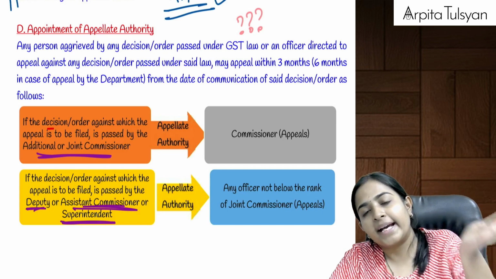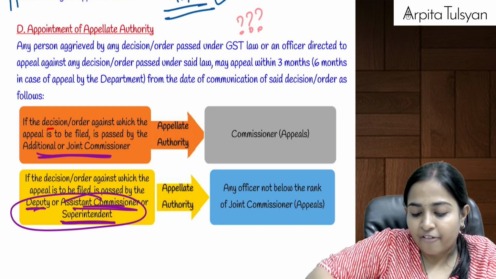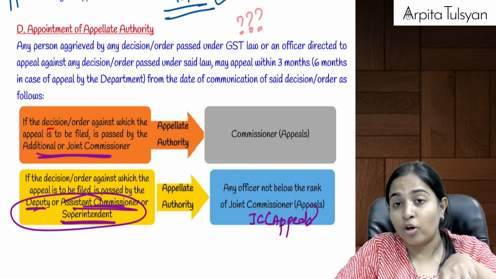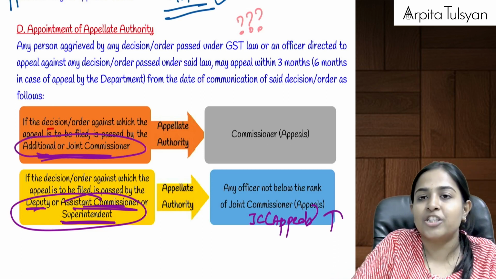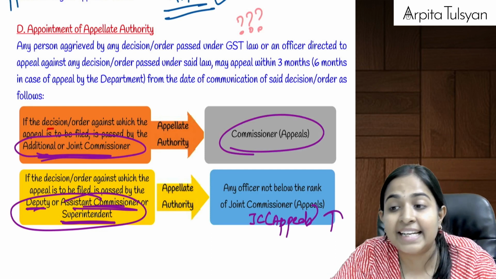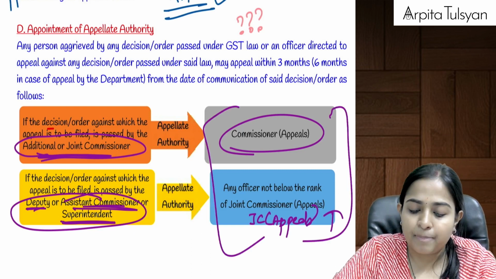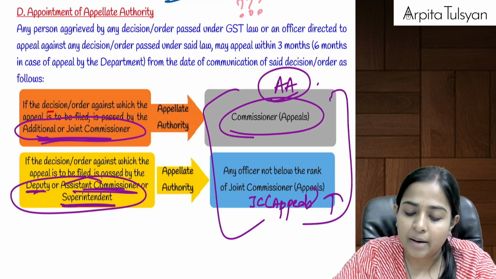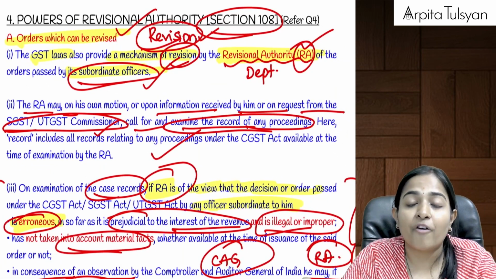If we want to go against the order of the superintendent and deputy or assistant commissioner, we have to go before the JC appeals or above. Joint commissioner, not a normal joint commissioner, but joint commissioner of appeals or above. And if you want to go against an additional or joint commissioner, then we have to go to the commissioner of appeals. Just like in income tax you have CIT appeals, same way here also commissioner of appeals. These people will be your appellate authority before whom we are supposed to go and file the appeal. Are you clear with this? Okay. So this was all about your section number 107.